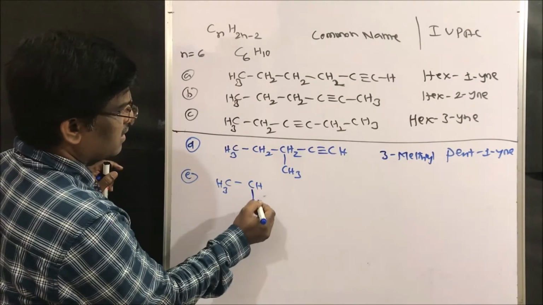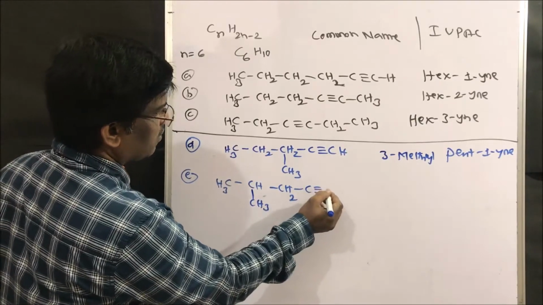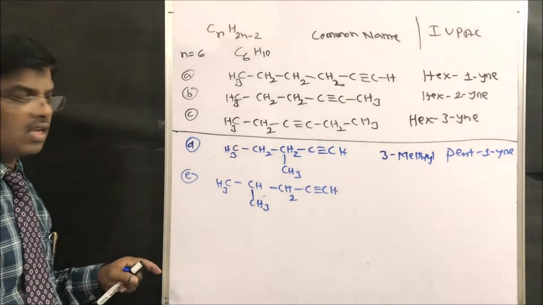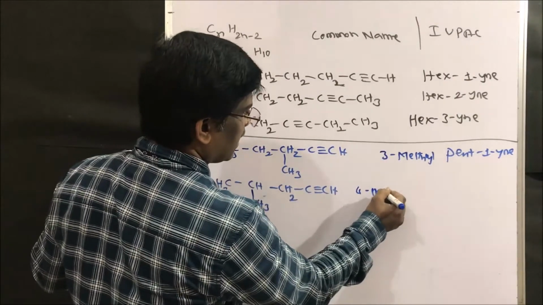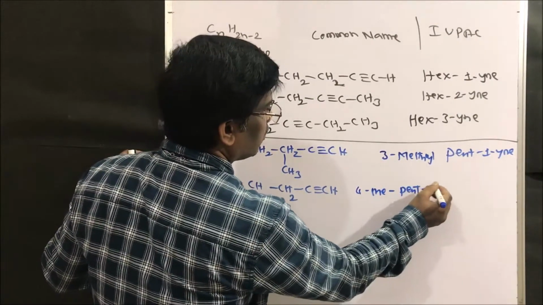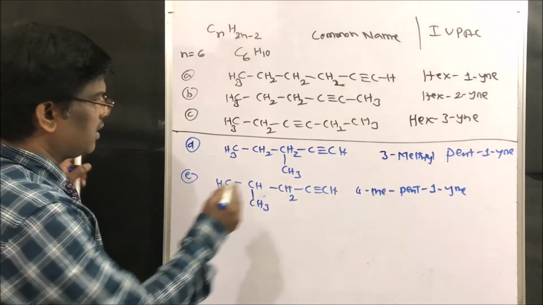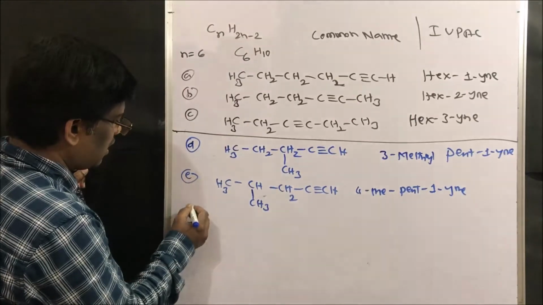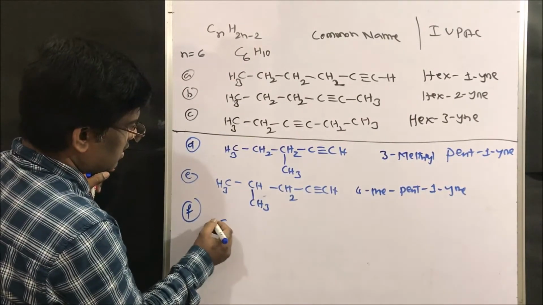The same compound I can write in this way also: CH2, CH, CH3, CH2 and C triple bond CH. Here 1, 2, 3, 4, so it is 4-methylpent-1-yne. This way you can write different structures, right friends? Now let us change the triple bond position.